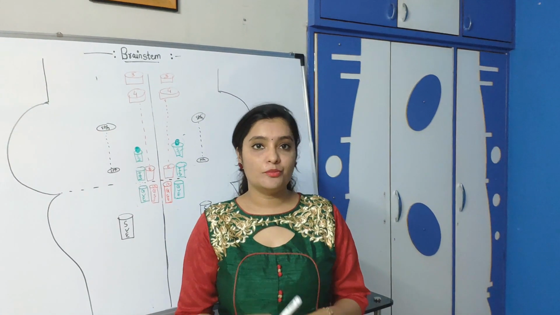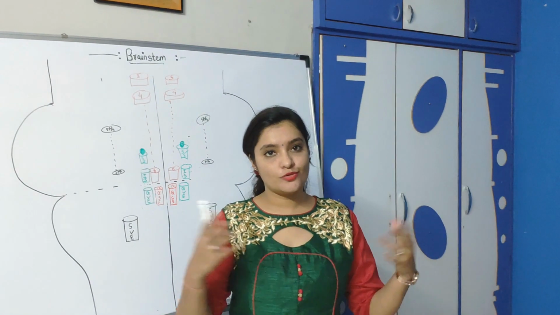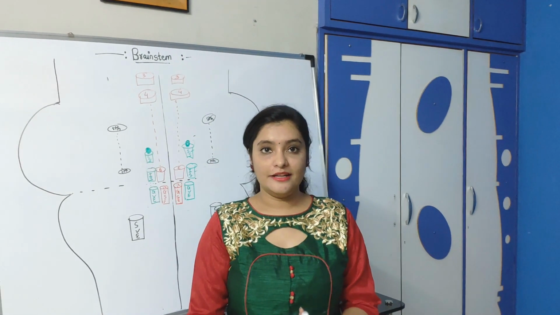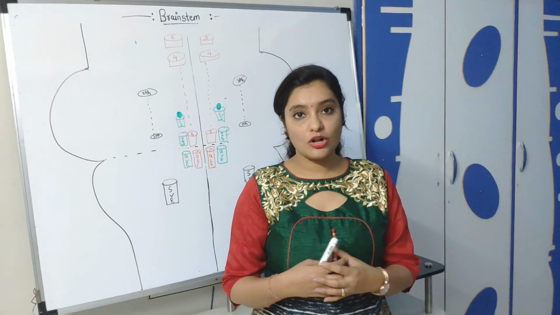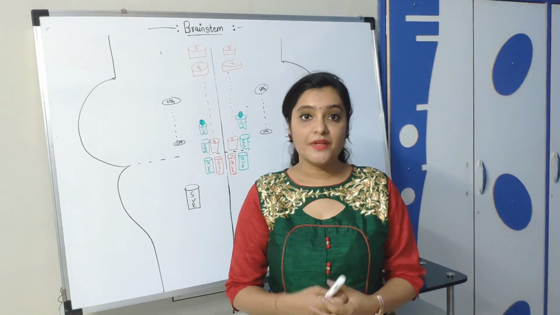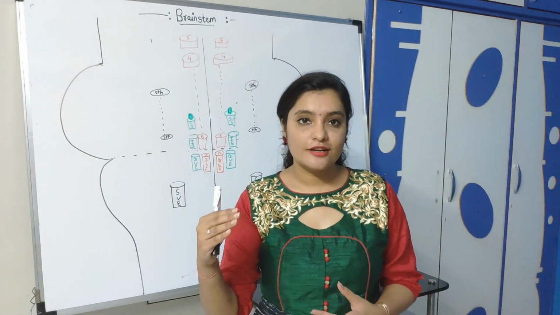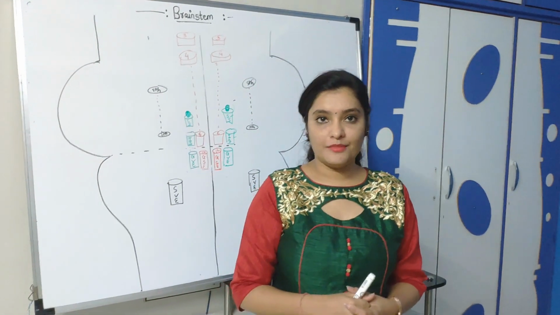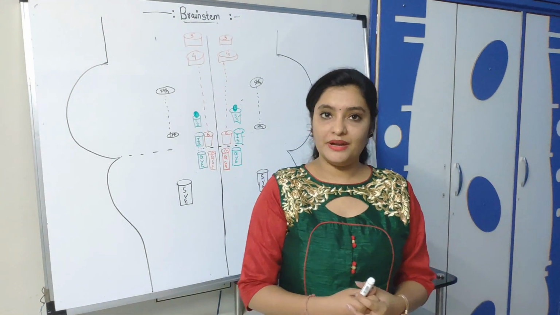So all of you know the motor nuclei are situated in the middle part and the sensory nuclei are situated most laterally. Just like motor nuclei, the sensory nuclei also have two types of fibers: general somatic afferent fibers and general visceral afferent fibers. They are situated in spinal cord as well as in brainstem.